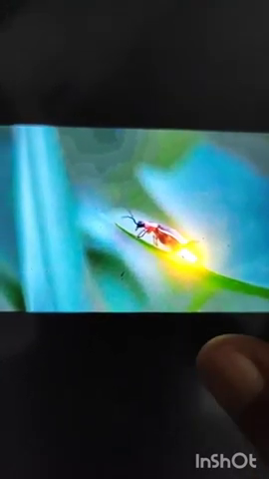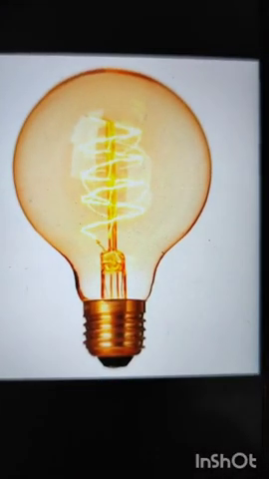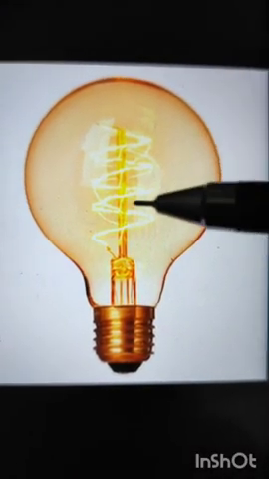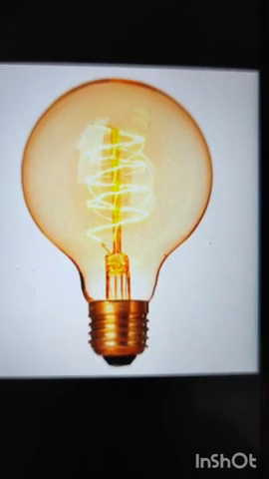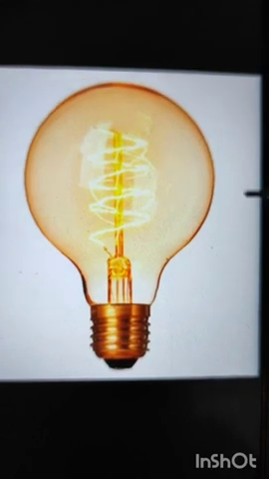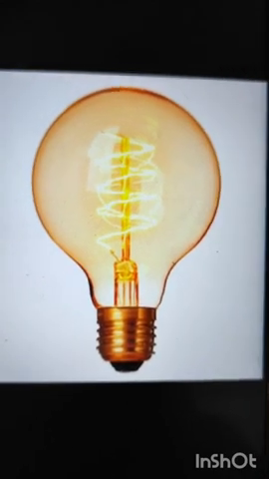I hope you all have seen Jugnu. During summer we can see the Jugnu and you can observe this. Okay, and some objects which are artificial sources of light, that is bulb. This source of light is made by humans and is capable of emitting light. Okay, so it is an artificial source of light.